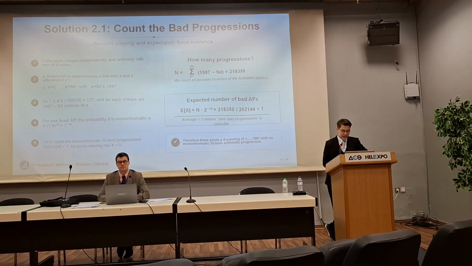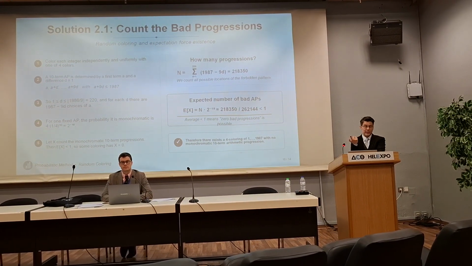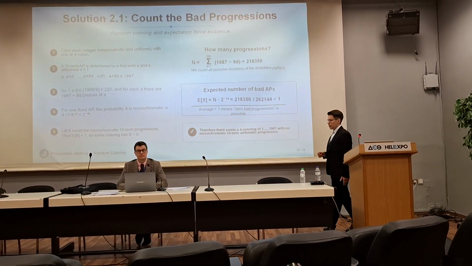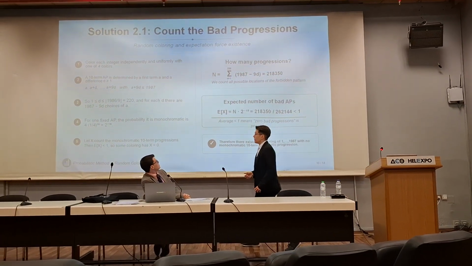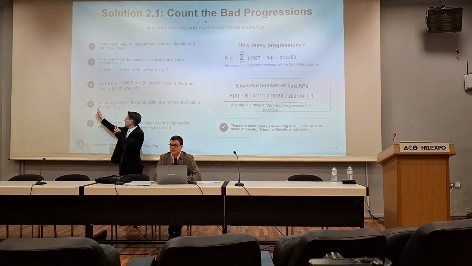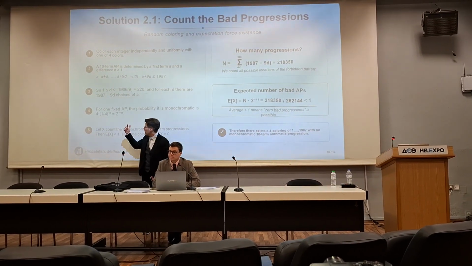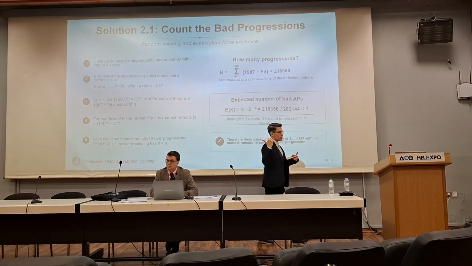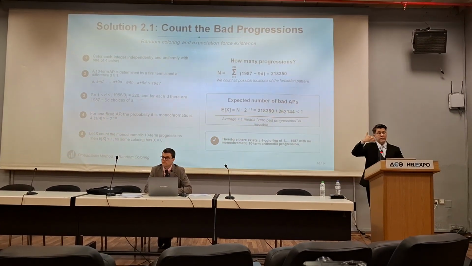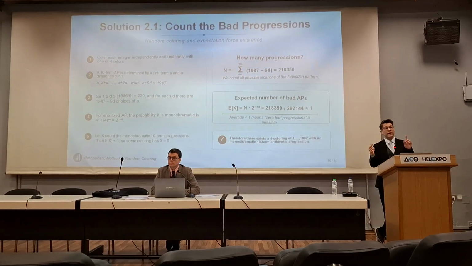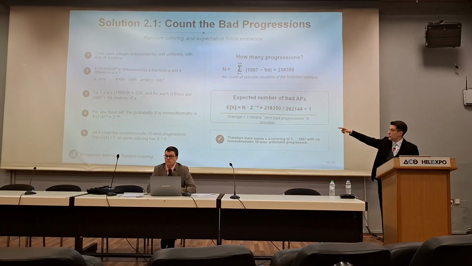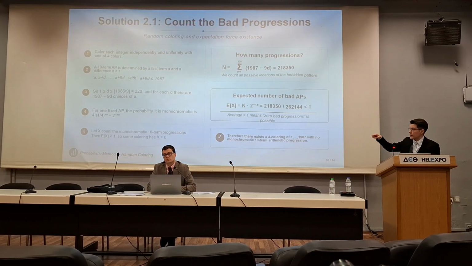Now we're going to count the probability that an arithmetic progression is monochromatic. So we have the first term, and the first term can have 4 different colors, right? Then we can count from the first term. First we choose a color. We have 4 ways, and then for each next term, the probability that this term has the color that we have already selected is 1 over 4. So we multiply, and the probability is 4 times 1 over 4 to the power of 10.